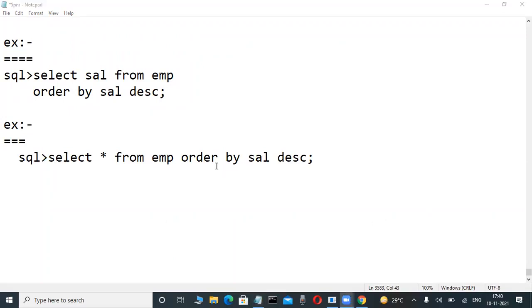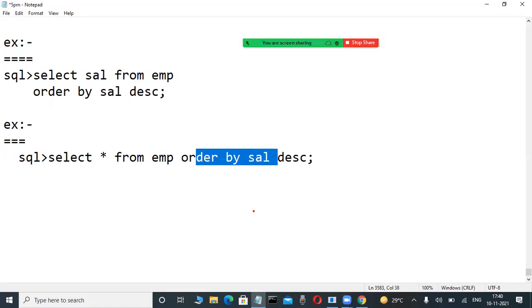And now check it out. Order by clause is very easy, but in a future sub-query big chapter there is something. In that one, in child queries, the order by clause is not working. Why is the order by clause not working in a child query? It's a popular interview question. That is what we are learning in our classes.